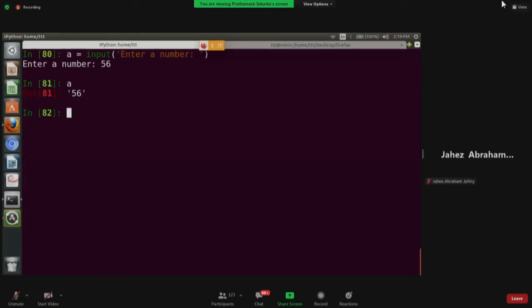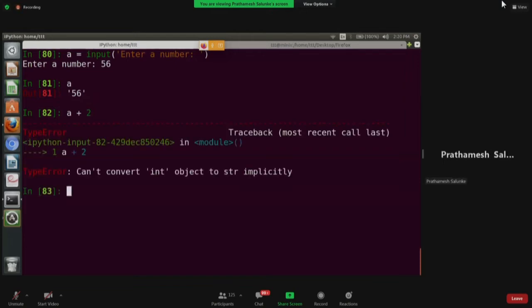Yes, sir. If you're using some Python 2 version, you may use raw underscore input, as input may not work. So use raw underscore input to get input from the user instead of input. Now try to add some value to this 56. Try and see what you get. Type error.